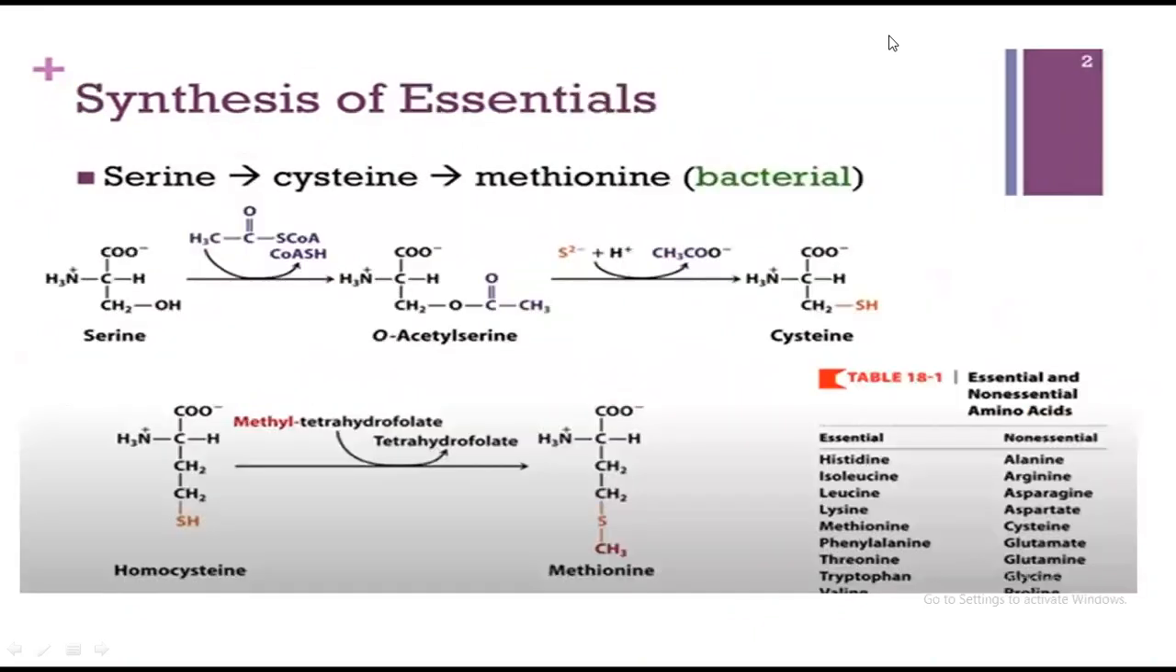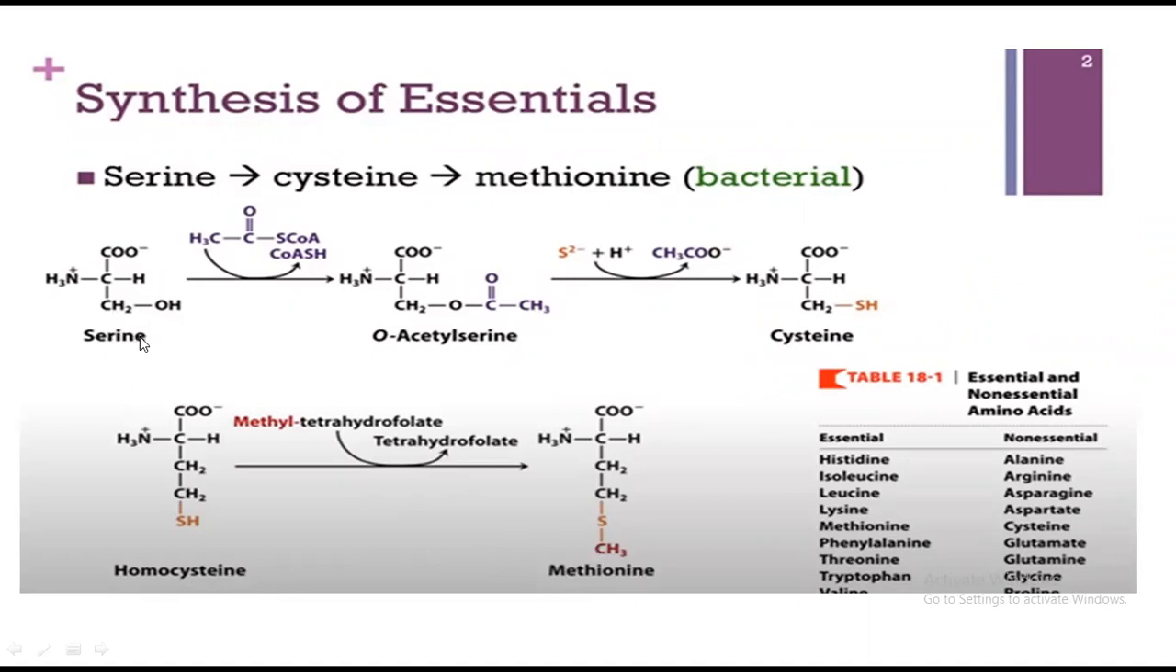Okay, now here comes serine, which can also give rise to cysteine, and it can also give rise to methionine. These are the chemical reactions. Serine can give rise to acetylserine, and after that it can give rise to cysteine. Homocysteine can also give rise to methionine. So these are also chemical reactions, and there is a slight difference between them.